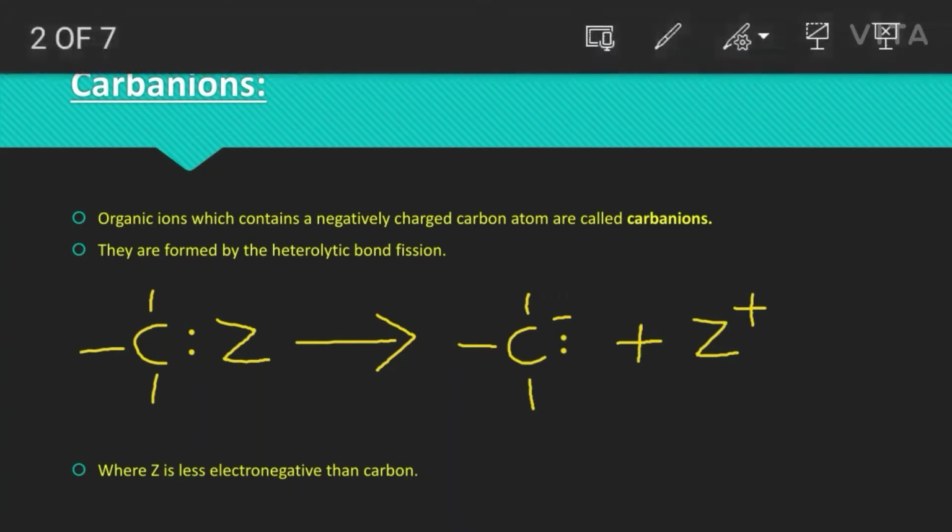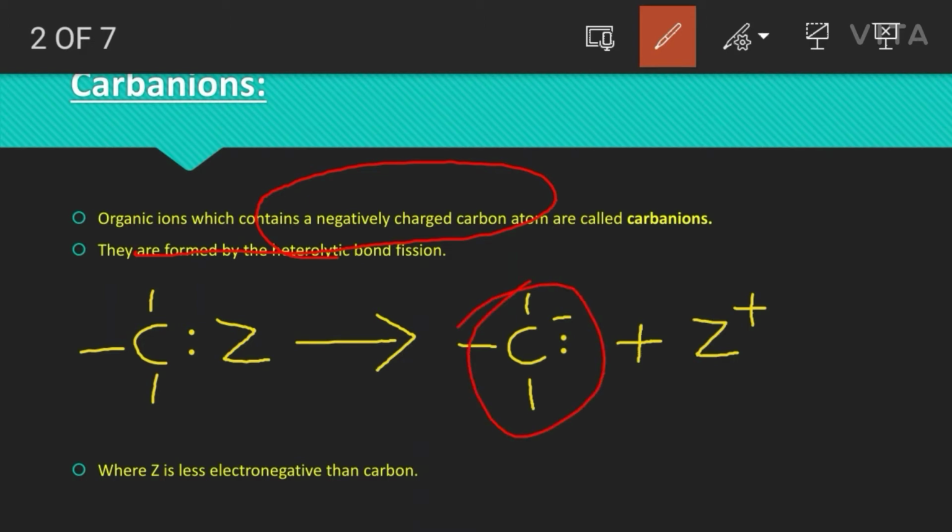An ion means a charged particle. The carbon atom which contains a negative charge, the negatively charged carbon atom, is called a carbanion. Carbon which is an ion means a carbon atom which is having a negative charge.